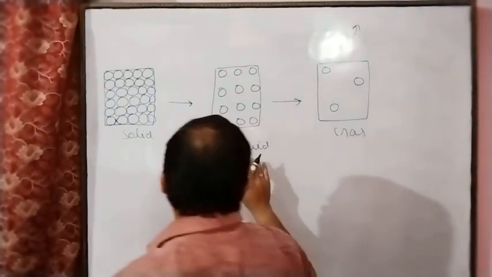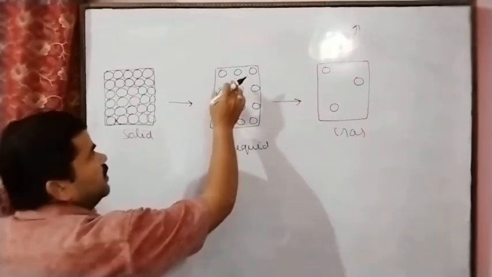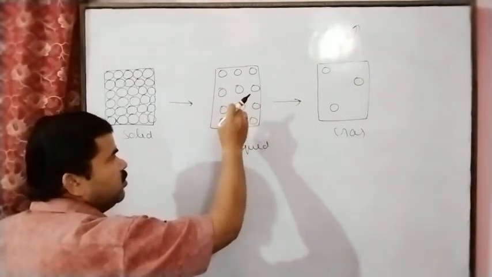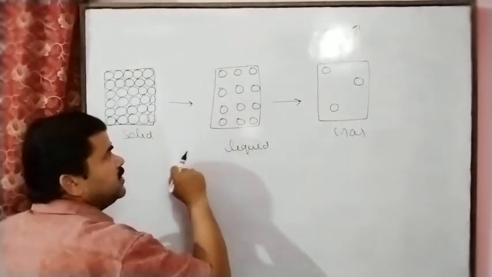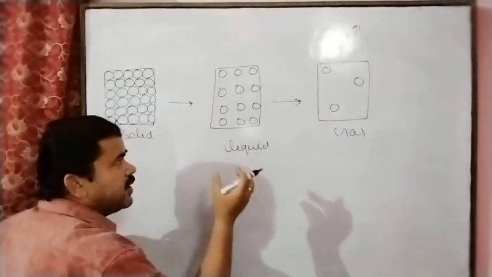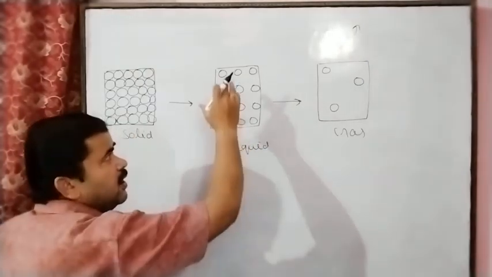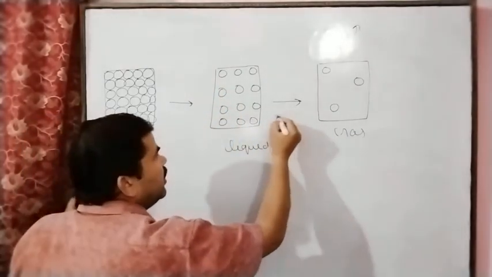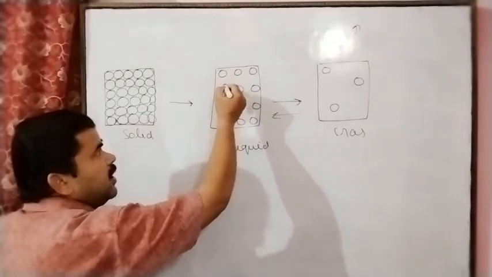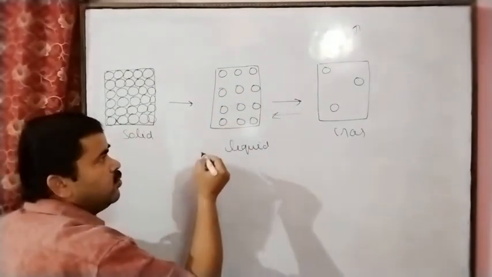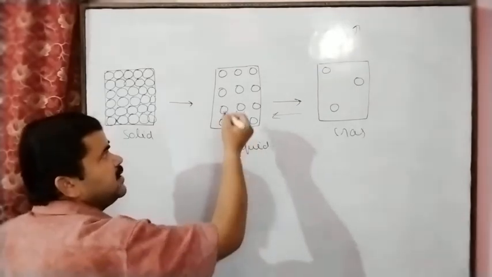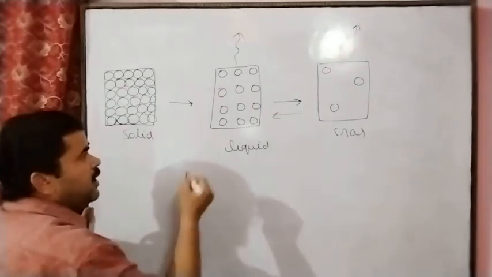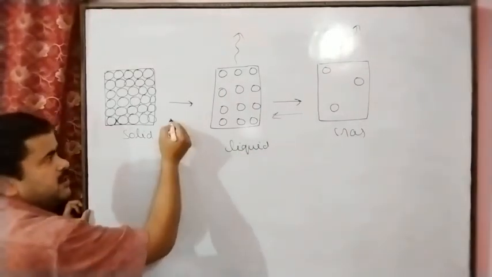And if we cool the liquid state again, the movement of the particles slows down. These particles slow down, which means the movement will be less. So in this way the interparticle force of attraction increases more in the liquid state, and due to this the particles interact with each other more, and then the interparticle spaces decrease, and due to the decrease in interparticle spaces, the energy is released or evolved. And finally the liquid state changes to the solid state.